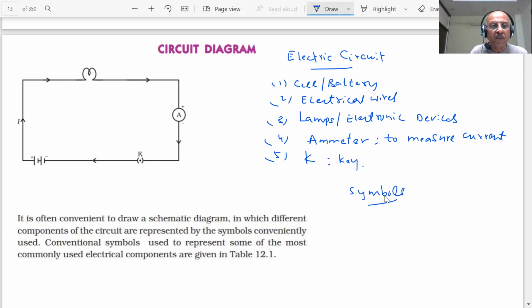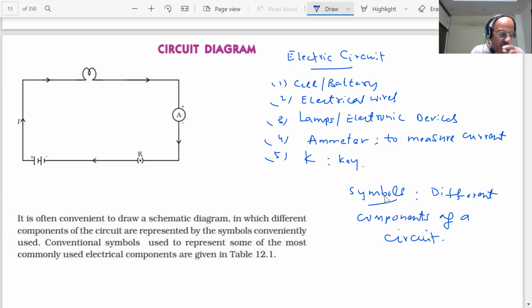Okay? Symbols which can be conveniently used for different components of a circuit.